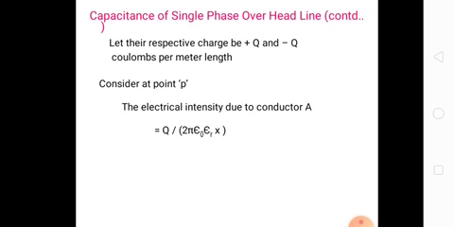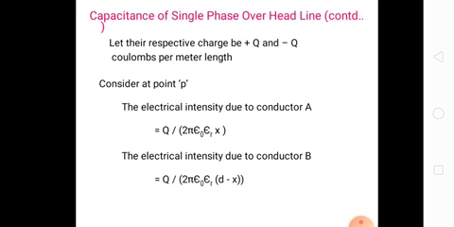Epsilon naught is the permittivity, and epsilon r is for air. The electric intensity due to conductor B is Q by 2 pi epsilon naught into epsilon r into d minus x. Here it is d minus x because the point is displaced from one place to another, and the change in length is x.